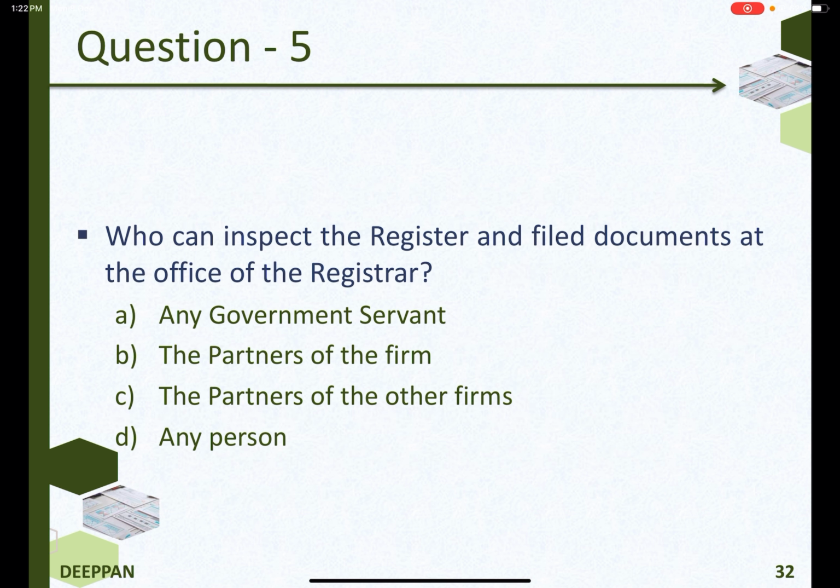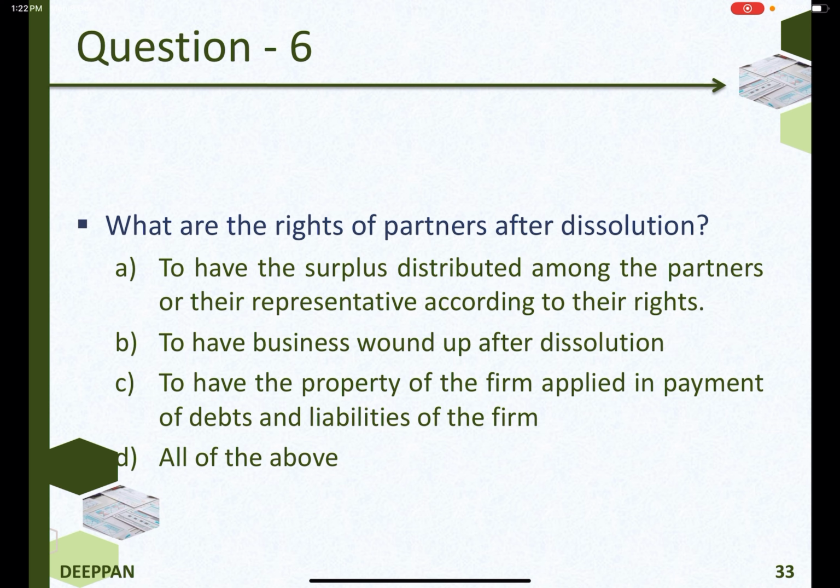Who can inspect the register and file the documents at the office of the registrar? Any person. What are the rights of partners after dissolution? To have the surplus distributed among the partners or their representatives according to their rights, to have business wound up after dissolution, to have the property of the firm applied in payment of debts and liabilities of the firm. The answer is all of the above.